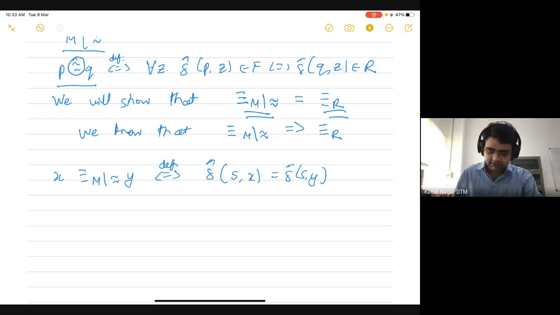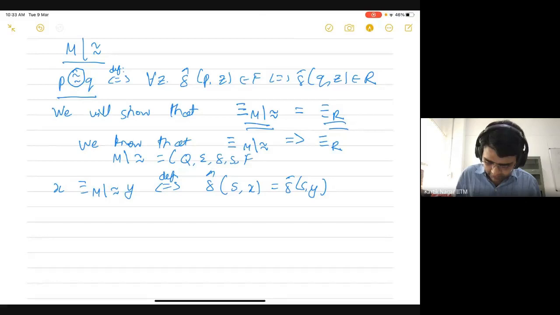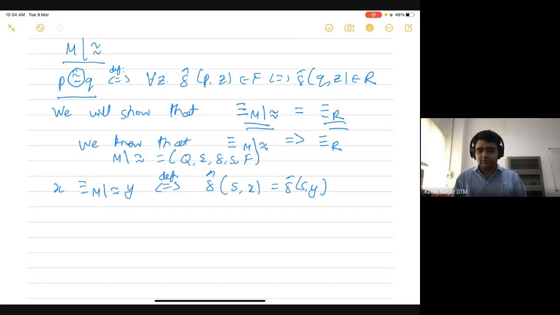Note that this delta and s are from the quotient automaton. Let's say the quotient automaton is defined as Q, sigma, delta, s and F. We know that this s is going to be the equivalence class corresponding to the start state of the original automaton.